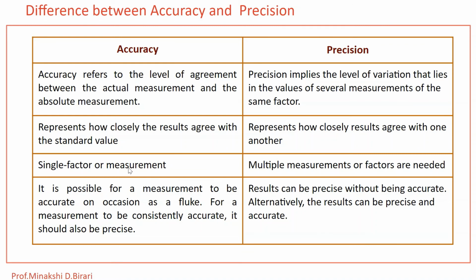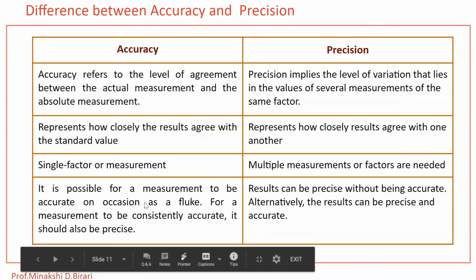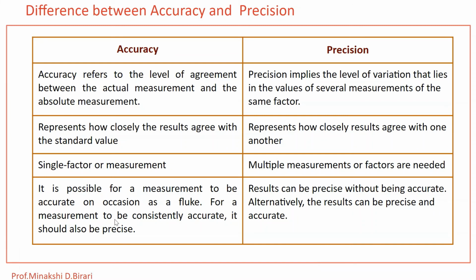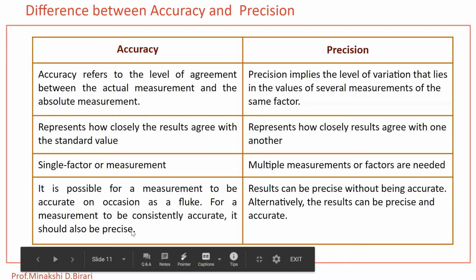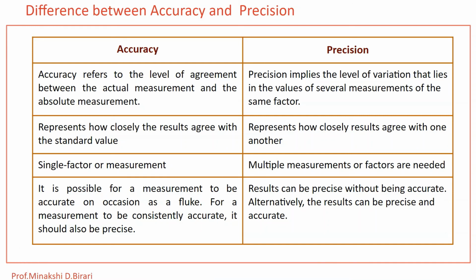Regarding accuracy, it is possible for a measurement to be accurate on occasion as a fluke. For a measurement to be consistently accurate, it should also be precise. Whereas with precision, results can be precise without being accurate. Alternatively, the results can be precise and accurate. Accuracy and precision are different.